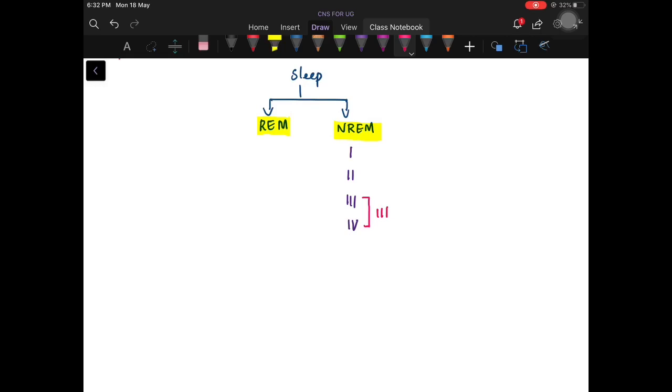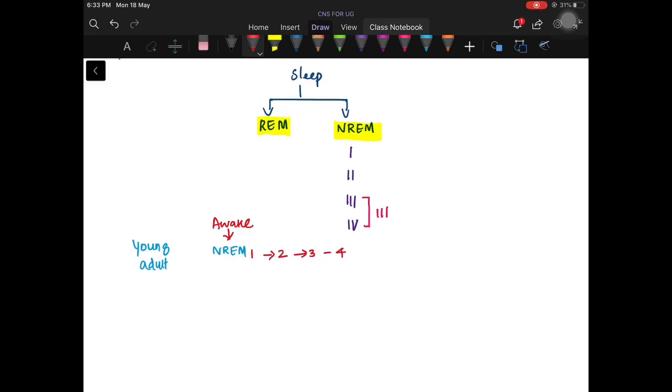When a young adult begins to sleep, he will start in NREM sleep. Now he is awake. When he is about to sleep, he will proceed to NREM stage 1, then stage 2, then stage 3, then stage 4.